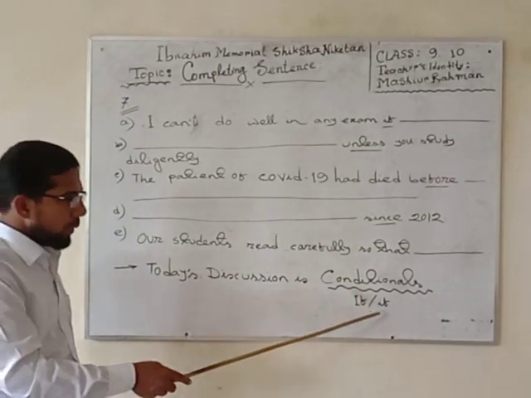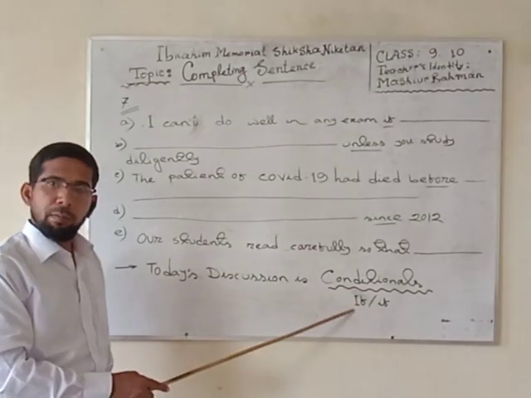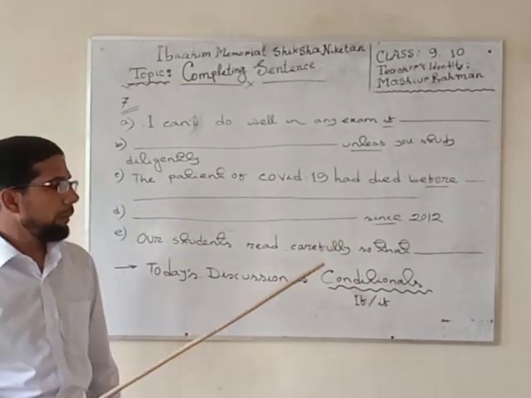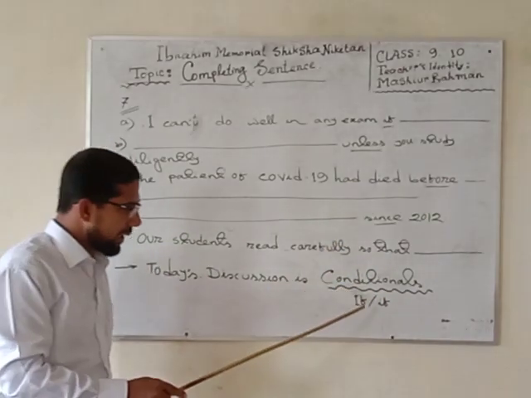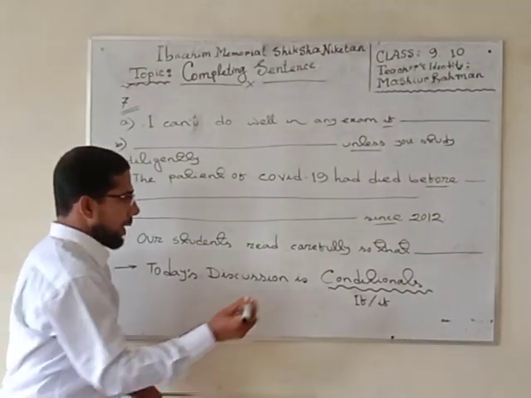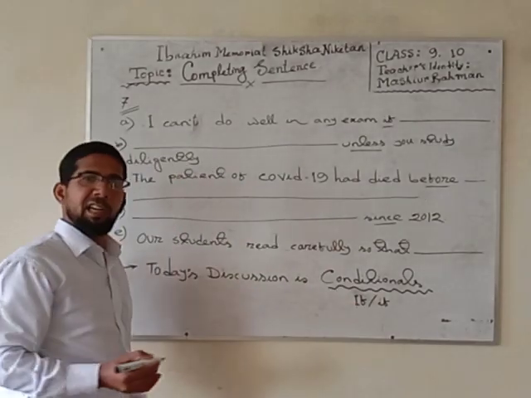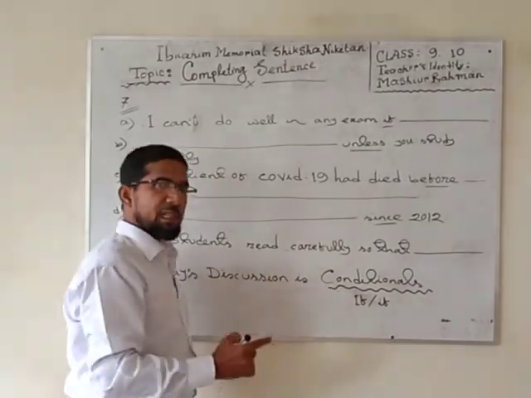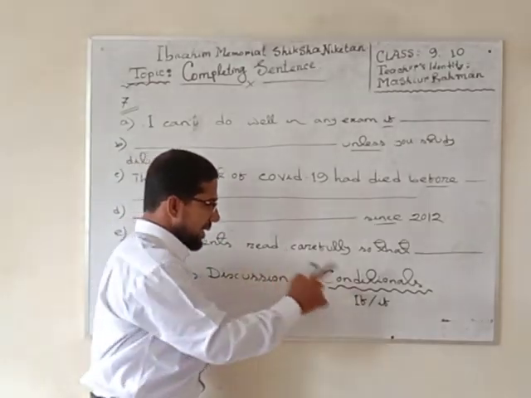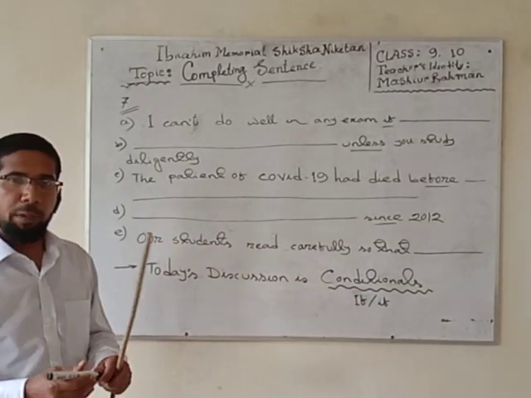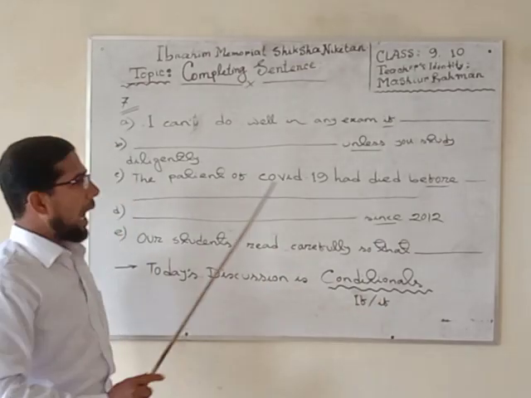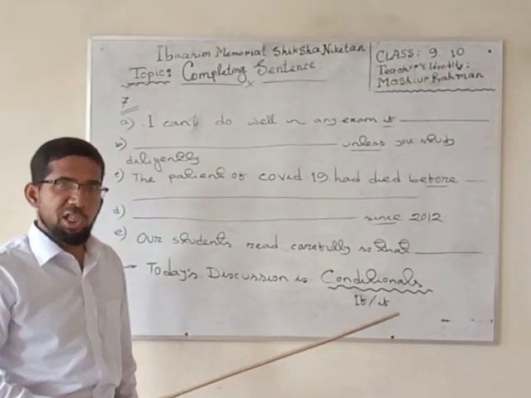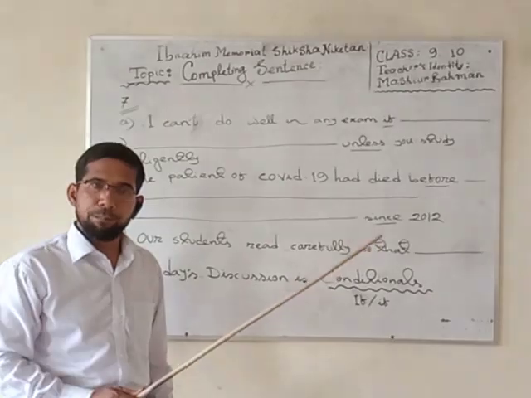Suppose I have written here two categories of if. One has been written in capital form, another has been written in small form. A question may come in your mind also. Why, as a teacher, have you written two styles of if? This if has been written here with the first letter capital, because if the word if is given at the beginning of a sentence, there must be a capital. Otherwise, I have written here a small form, because if this if is given after this larger size dash, it must be in small size. For this reason, I have written here two categories of if.